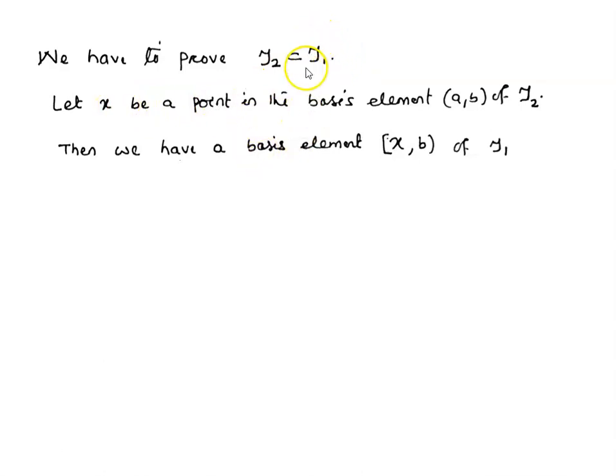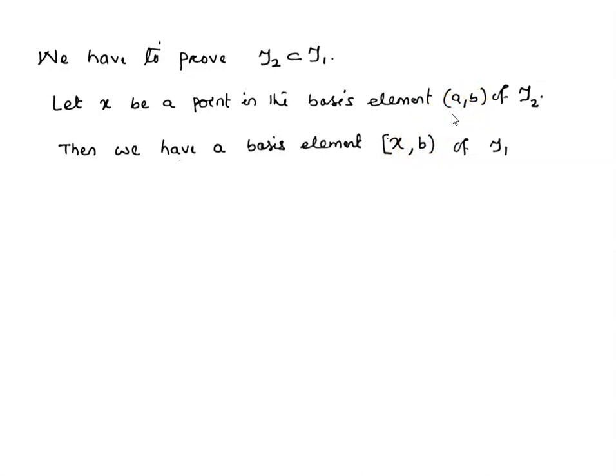We can very easily find a basis element of tau1 containing x, because tau1 is the topology generated from the collection of all semi-open intervals. So we can form a semi-open interval like this, [x, b), which is closed at x and open at b. This semi-open interval contains the point x, and it is a subset of (a, b).